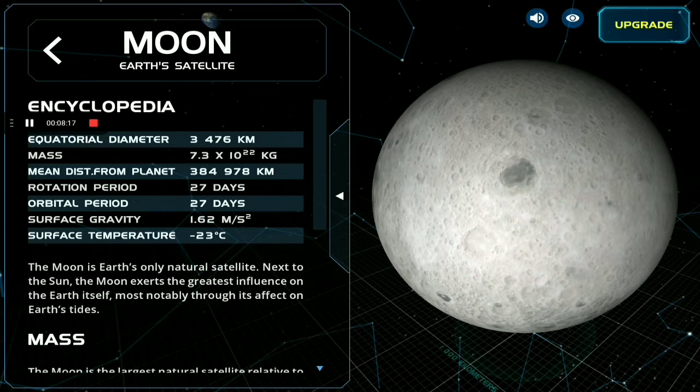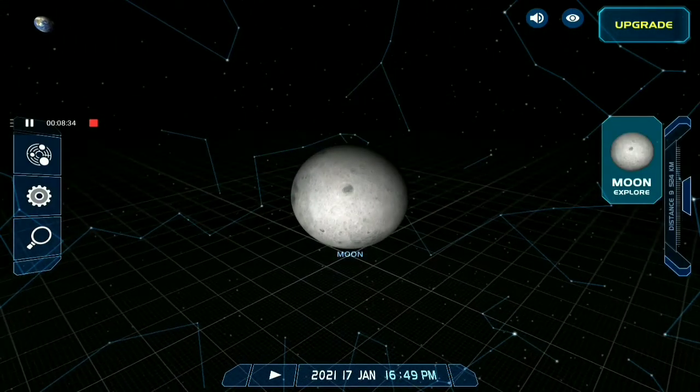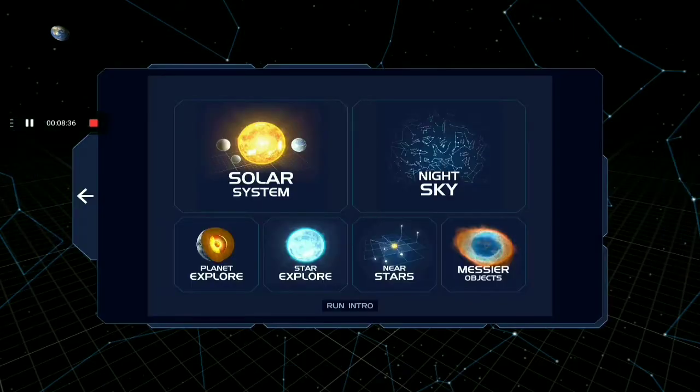Rotation period is 27 days, and orbital period is also 27 days only. The surface gravity of Moon is 1.62 meters per second square, and the surface temperature is minus 23 degrees Celsius. Oh, it is average, not the full one.